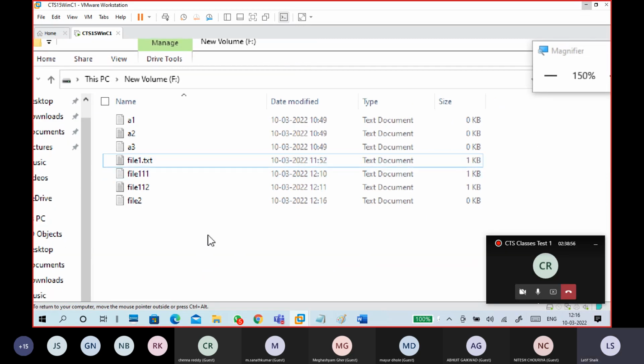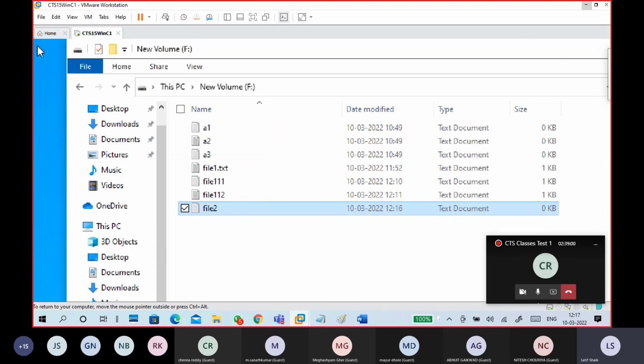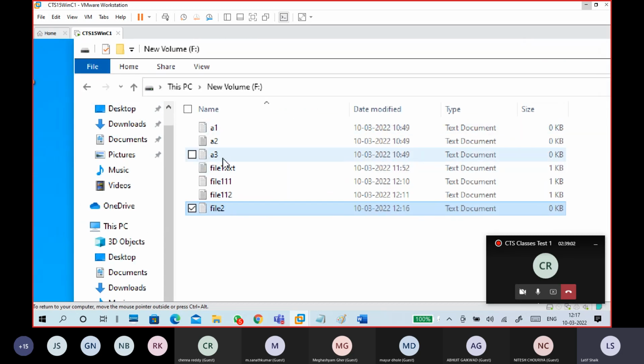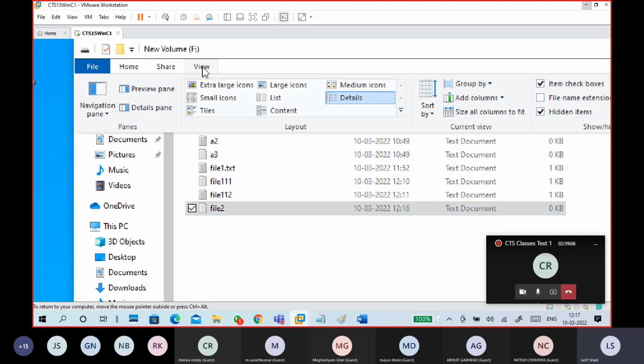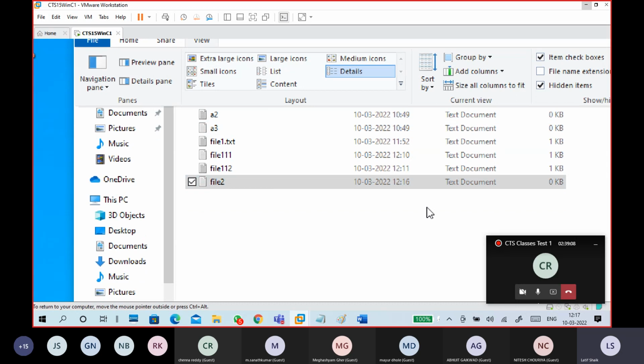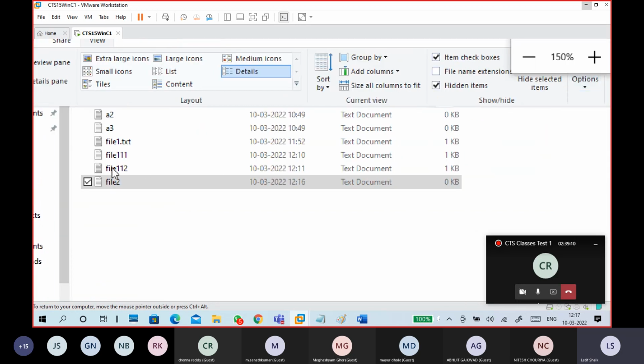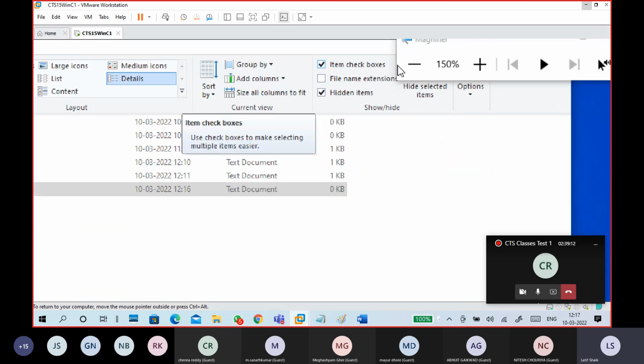So that's the thing. Okay, see, student 2 is created, but I am unable to see the extension. So what do you do?